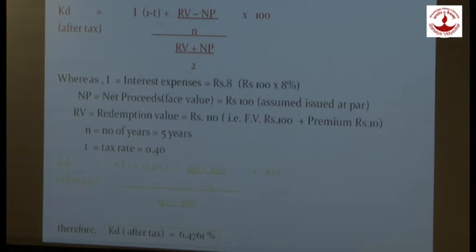And what is KD after tax? KD after tax is equal to I (1 minus T) upon NP into 100. Same with redeemable debt. What is the formula for redeemable debt? Again here also we will be having two calculations, before tax as well as after tax. What is the formula for before tax? That is KD is equal to I plus (RB minus NP) upon N, upon (RB plus NP) upon 2, whole bracket into 100. And after tax we are just going to deduct tax from interest and other things will remain the same. So this is how a company calculates the cost of debt.